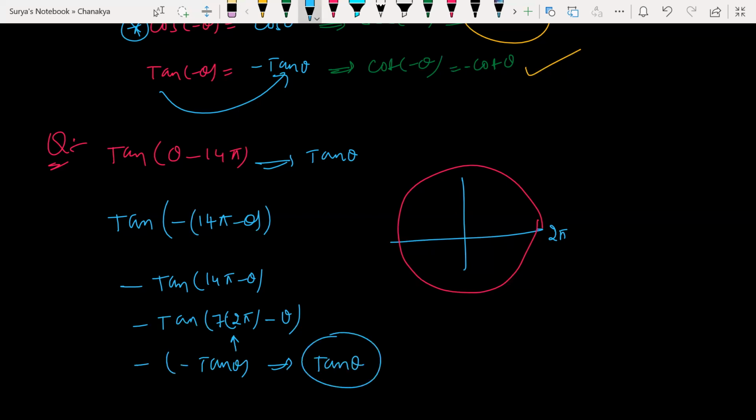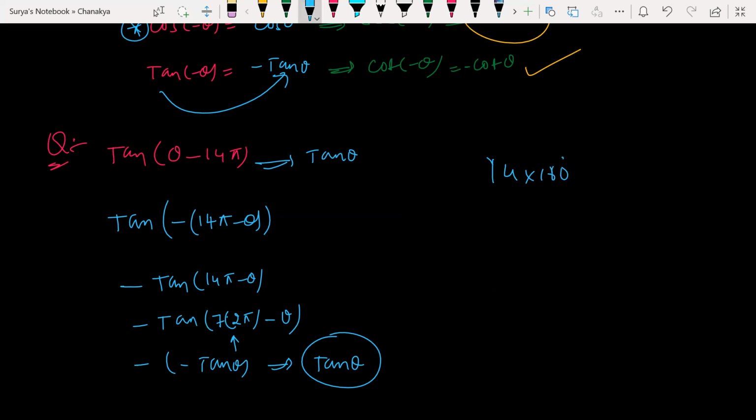If you don't understand, let me tell you the shortcut as well. Guys, how many of you know that? If you don't understand like that, 14 into pi, how much? 14 into 180. You can do it like that as well. Or he has given pi, so let it be.